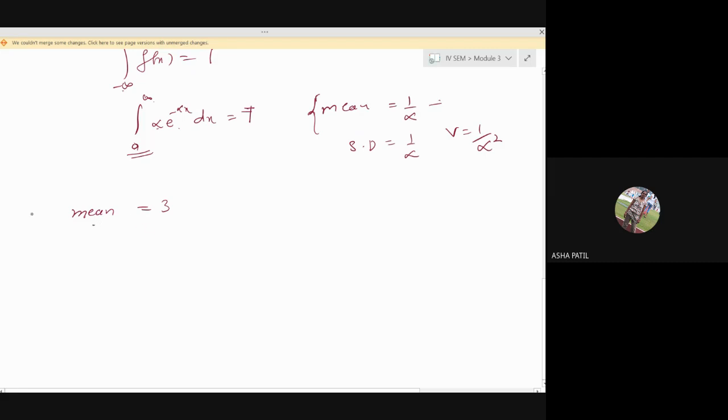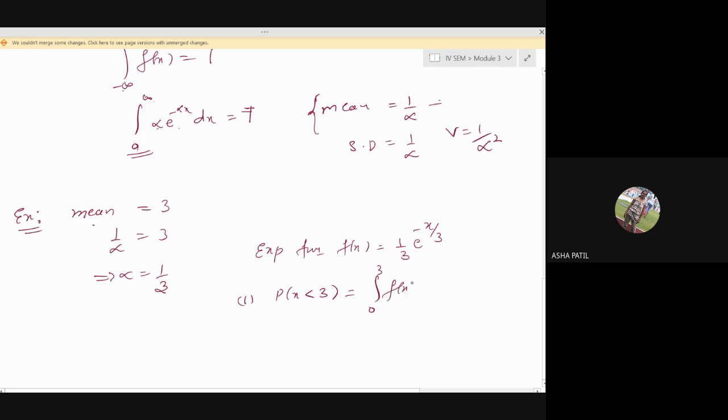In the example, the mean is given. So 1 by alpha is 3, and this implies alpha is 1 by 3. Now with this we will write the exponential function f of x is equal to alpha e raised to minus alpha x. The first question asked is the probability that the call ends in less than 3 minutes, that is x less than 3. That means you have to take the integration from 0 to 3 of f of x dx.